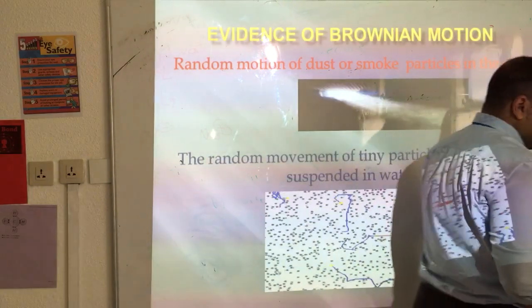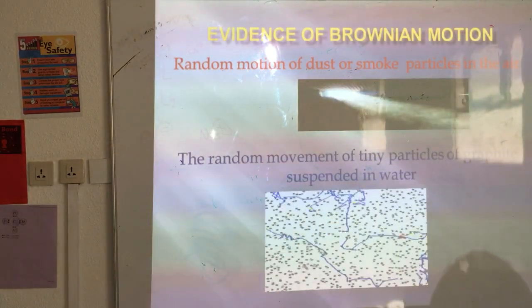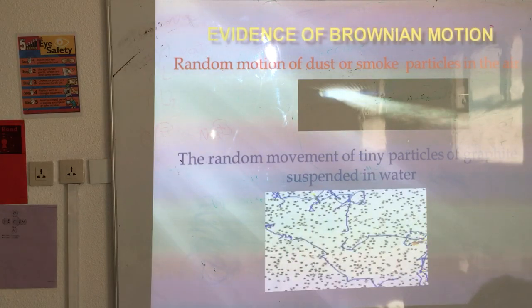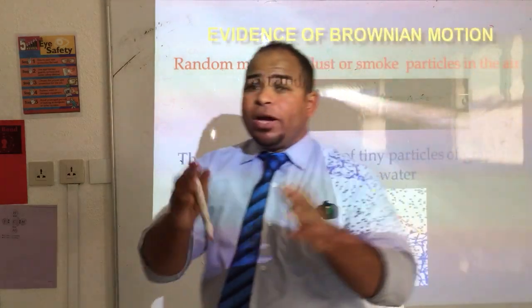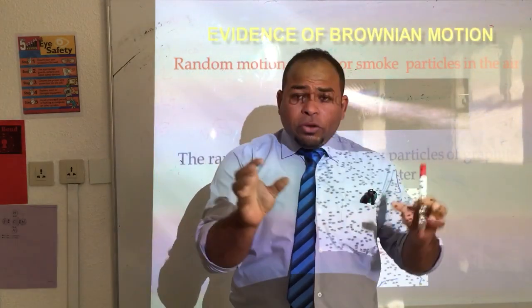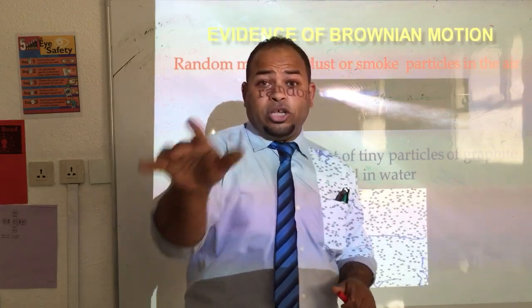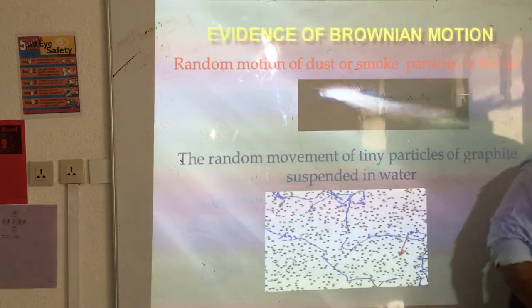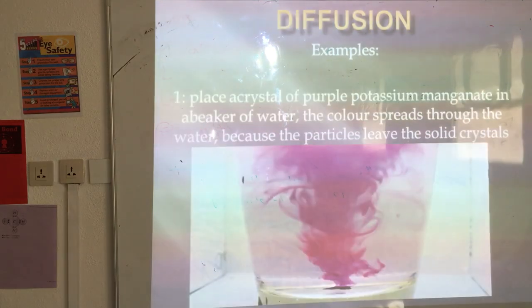Number two, random movement of tiny particles of graphite suspended in water. You can do it in your home: bring graphite and break it down, put a piece of graphite inside water, and you will see these graphite particles move randomly. Here we have a new definition, diffusion: random movement of different particles so they get mixed up, as with gases.